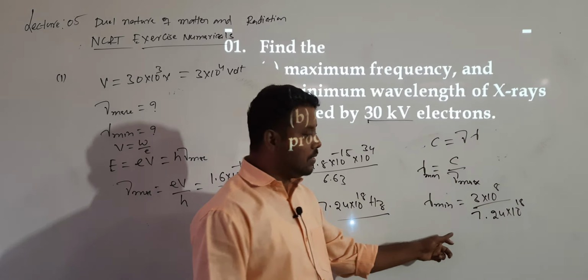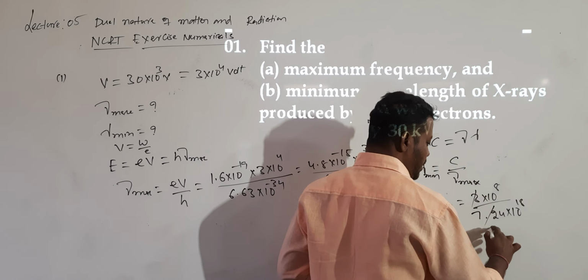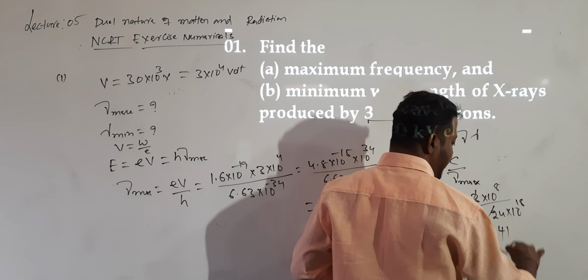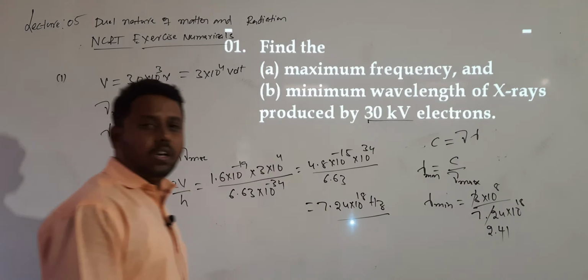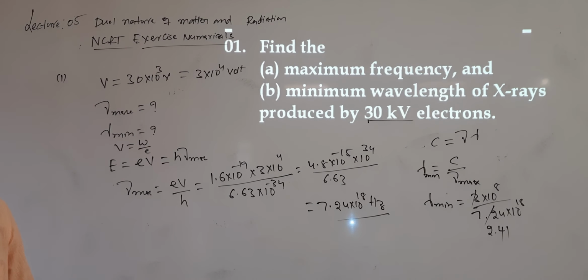Approximately you can tell the answer. So this will go for how many times? It will go 3. So 3 2s are 6, 12 is there. So 3 4s are 12. And again 3 1s are... So 1 by 2.41 into the denominator 10 to the power of 8. So after simplification, you will get the lambda minimum value.